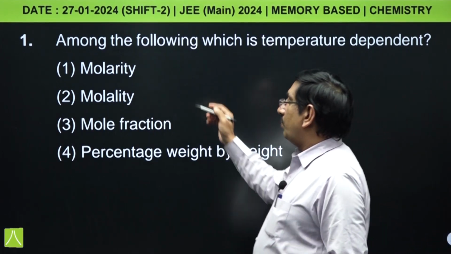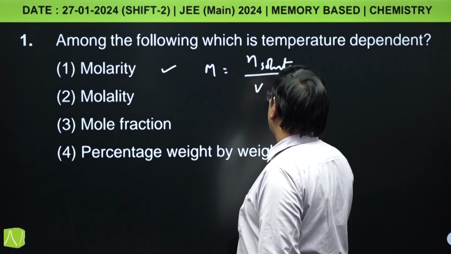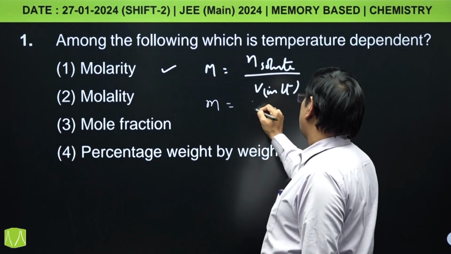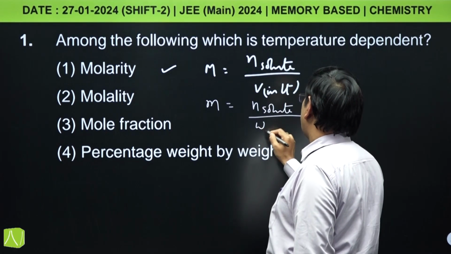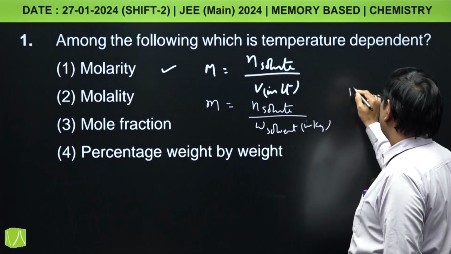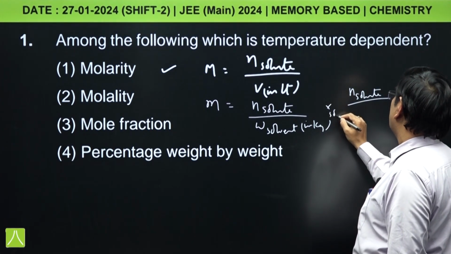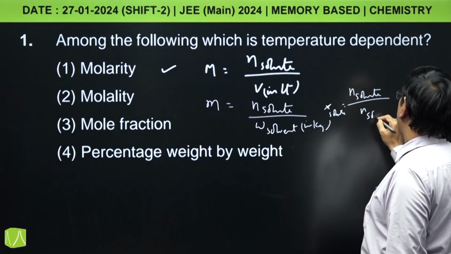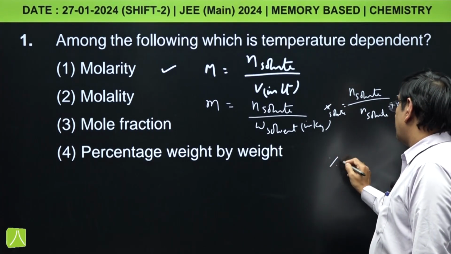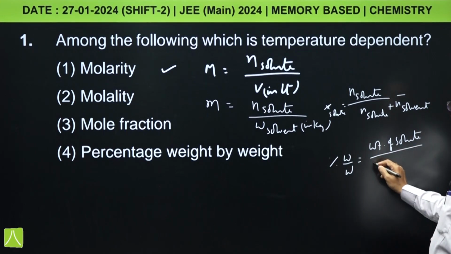In the given options, molarity is equal to number of moles of solute upon volume in liter, and molality is number of moles of solute upon weight of solvent in kilogram, and mole fraction of solute, if you consider, it is number of moles of solute upon total number of moles of solute plus solvent, and percentage weight by weight is weight of solute upon weight of solution